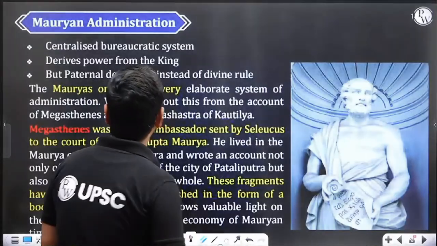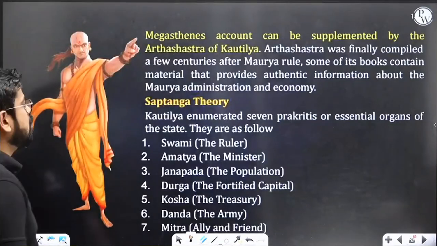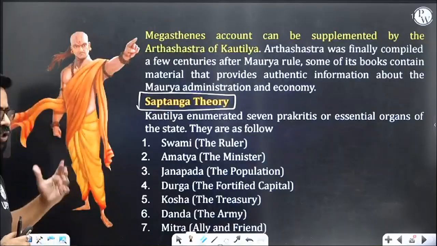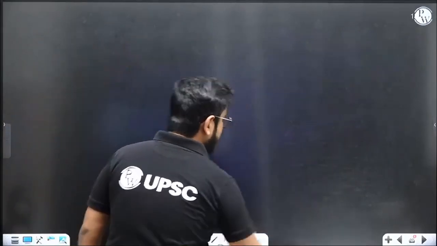Okay, anyway, so let's start now. What Chanakya suggested, Chanakya came up with a theory which is called the Saptang theory. Arthashastra, this is again a theory, right? I'm not saying that this is how the state was being administered, but yes, theoretically there is a Saptang theory. Seven limbs. Saptang theory.